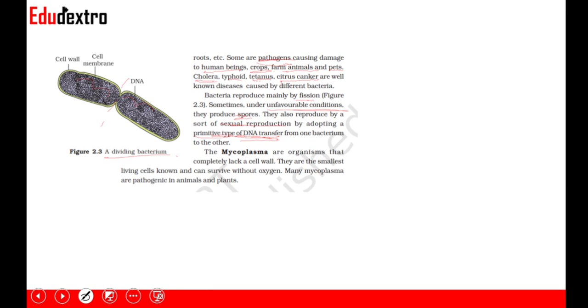Okay. The mycoplasma are organisms which lack a cell wall, and yet they belong to kingdom Monera. This is important. They belong to kingdom Monera, and they are under Eubacteria. They are the smallest living cells known, and they can survive even without oxygen. And many mycoplasmas are pathogenic to animals and plants. Okay.